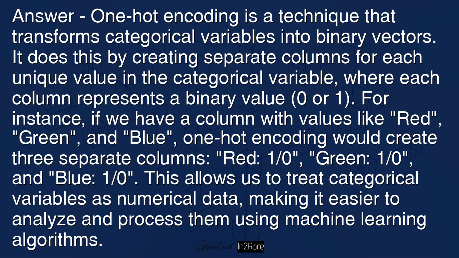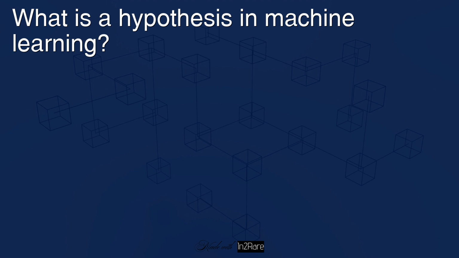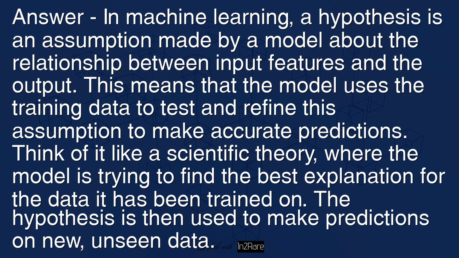What is a hypothesis in machine learning? Answer: in machine learning, a hypothesis is an assumption made by a model about the relationship between input features and the output. This means that the model uses the training data to test and refine this assumption to make accurate